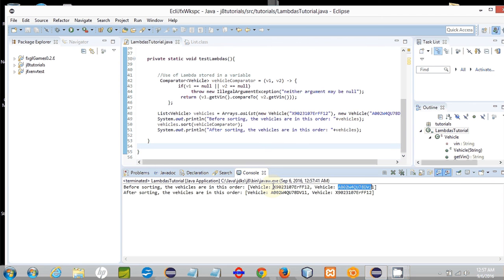The VIN beginning with X comes before the VIN beginning with A. However, after sorting, the vehicle whose VIN begins with A is sorted ahead of the vehicle whose VIN begins with X. So that's a simple test of the comparator. It shows that it works.